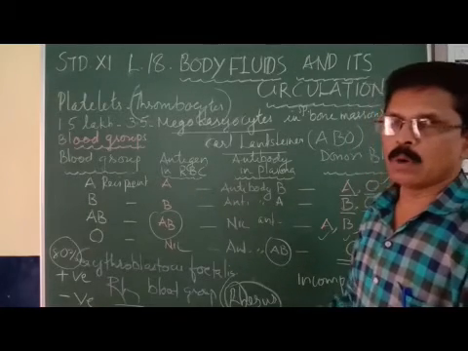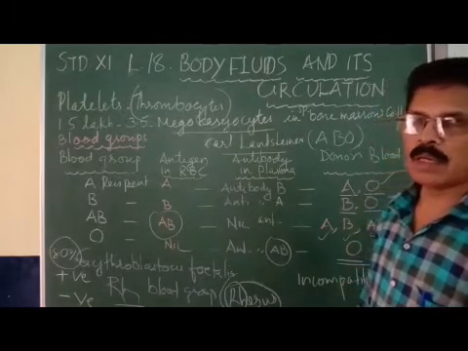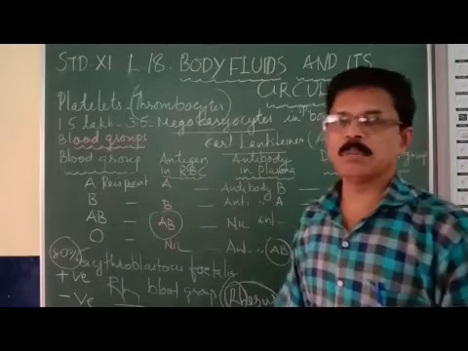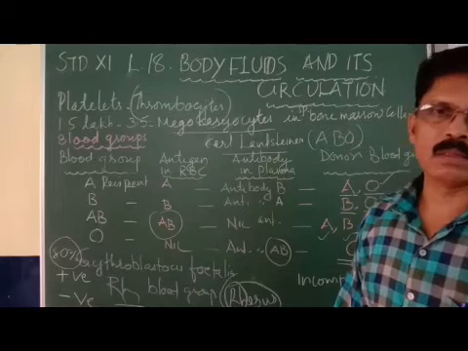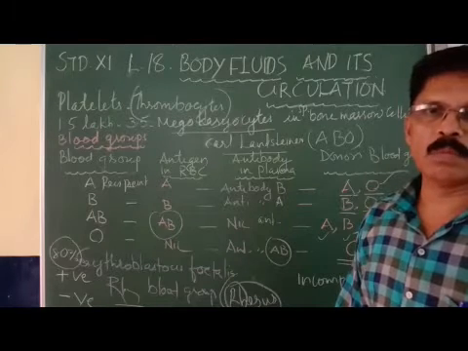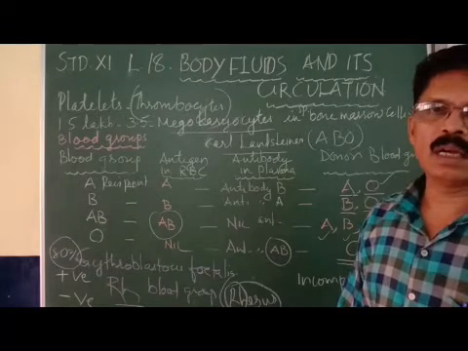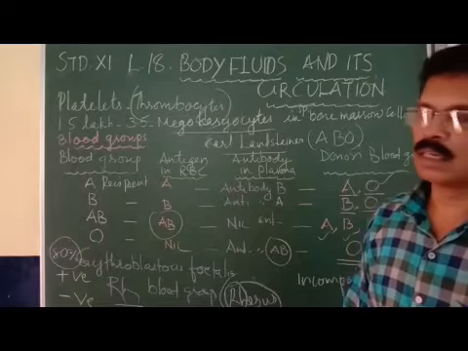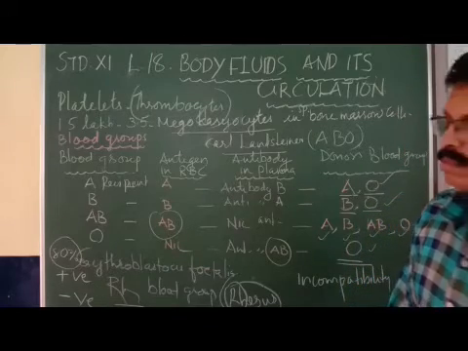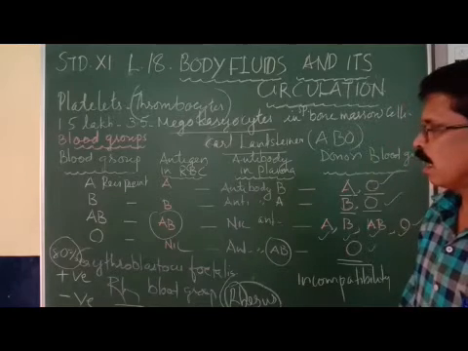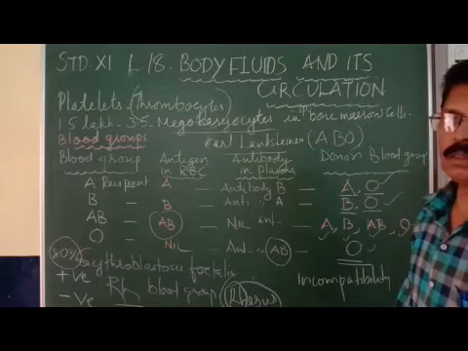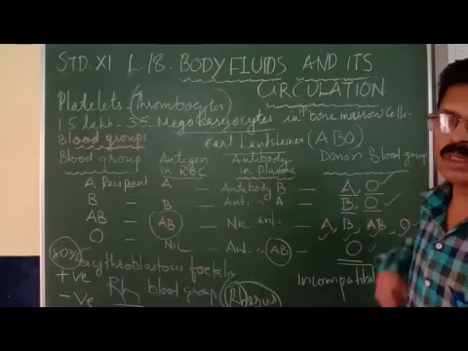Suppose the fetus is born, then the fetus may develop severe anemia or jaundice. In such cases, the fetus will be saved by antibody injection. That is a very critical situation. So we can say Rh antigen is a very important antigen.